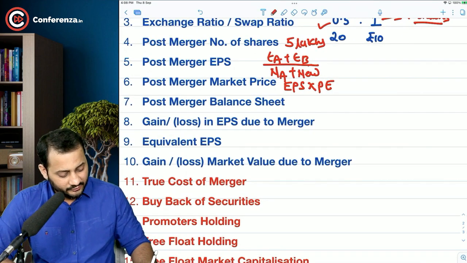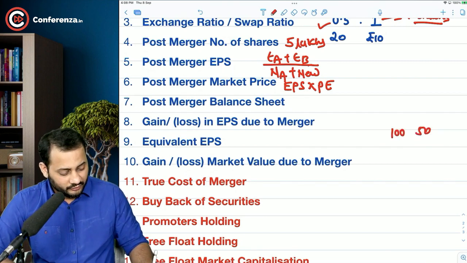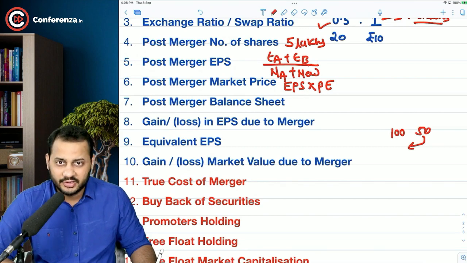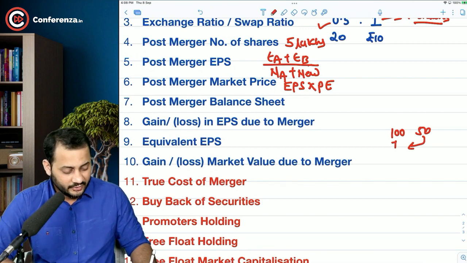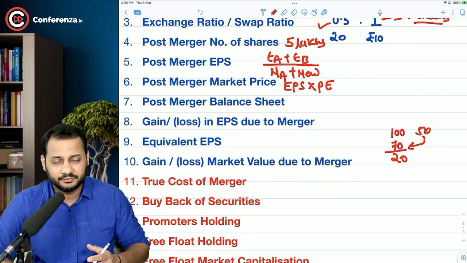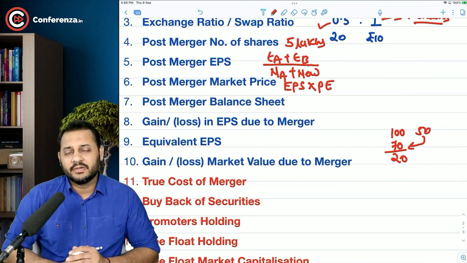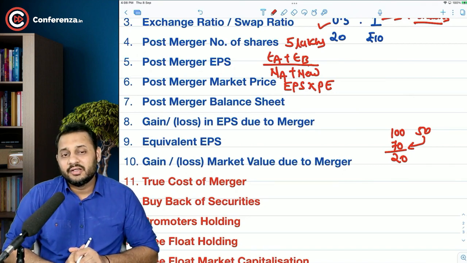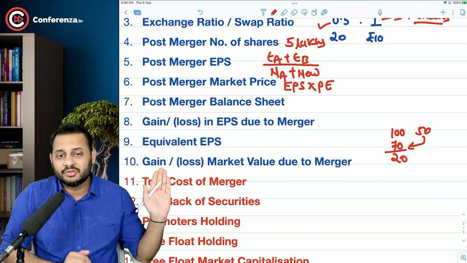It might happen that the market values of the two companies are, let's say, 100 crore and 50 crore. Once these shareholders come into the acquirer company, their market value may increase to 70 crore. Practically speaking, there is a benefit to them of around 20 crore, because they had a market value of 50 crore before merger and now they have shares worth 70 crore of the acquirer. So in terms of market value, it is a 20 crore addition to them. That's the gain or loss in market value.